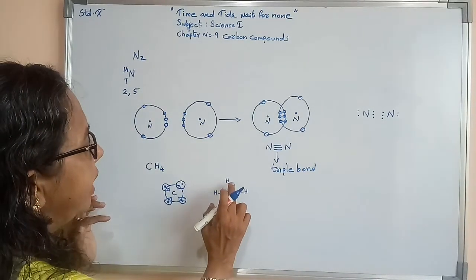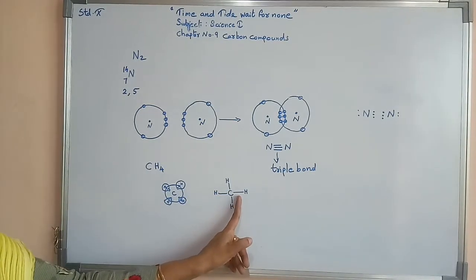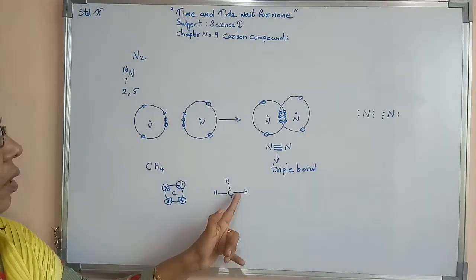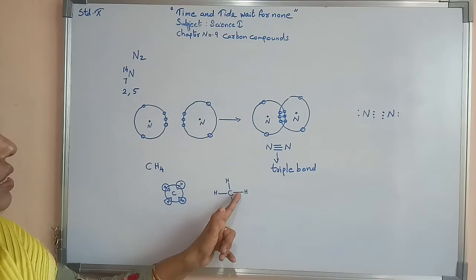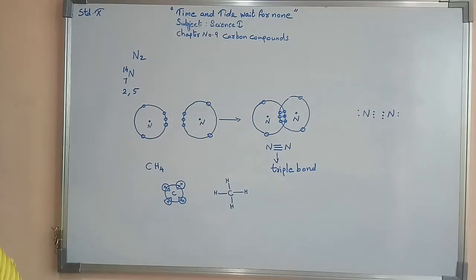So here we have the line representation, the line bonds. In the line drawing, all these are single bonds: carbon single bond with hydrogen, four times.